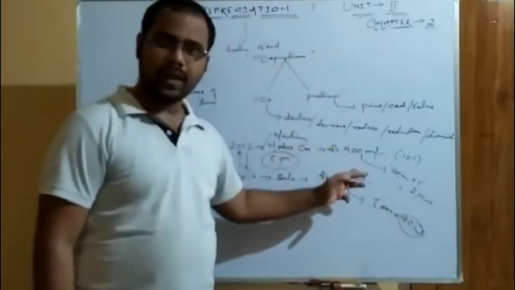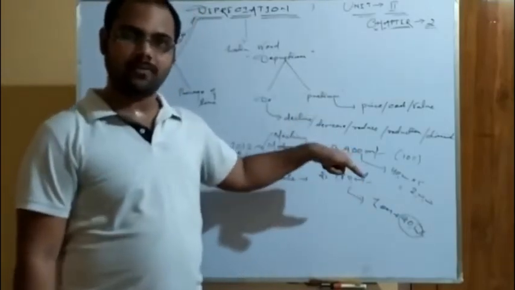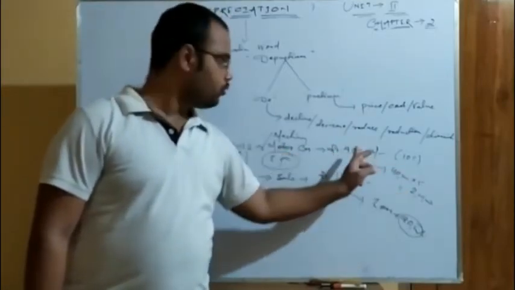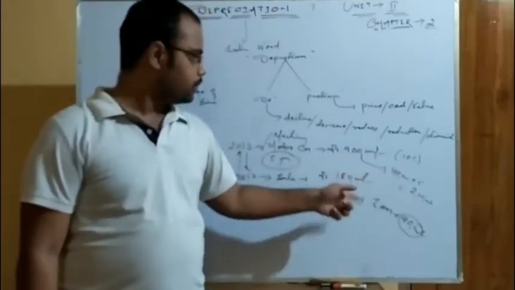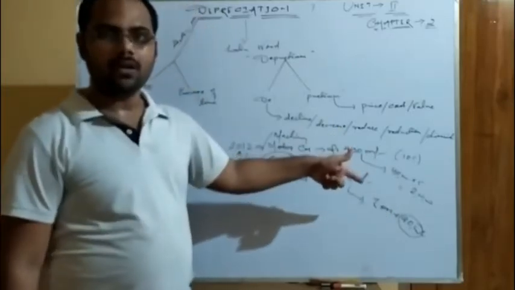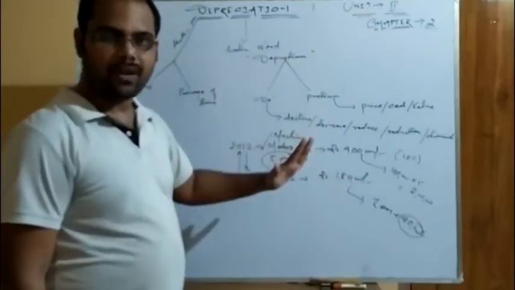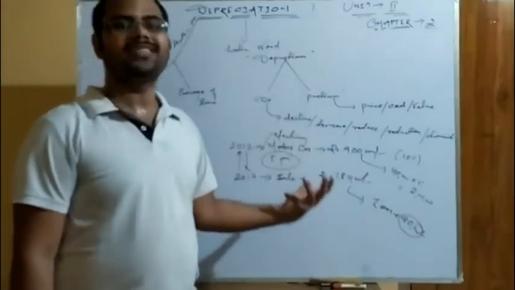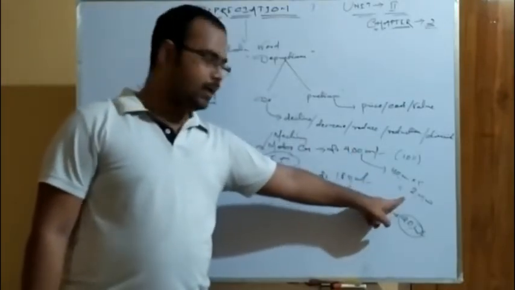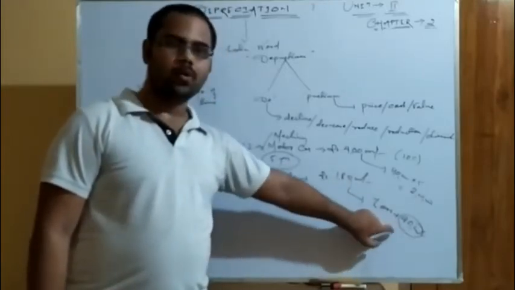Now forget this 4 lakh. The asset is depreciated for 5 years, and after depreciating, the value of the asset is 2 lakh. So 4 lakh minus 2 lakh is 2 lakh. So the value of the asset after 5 years, that is the 5th year end or 6th year beginning, is 2 lakh. And you have sold it for 1,80,000, so you are having a loss of 20,000.